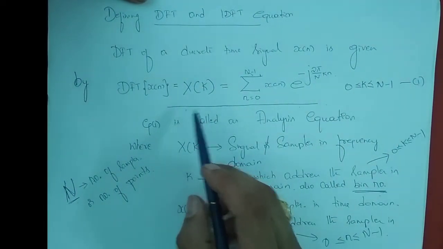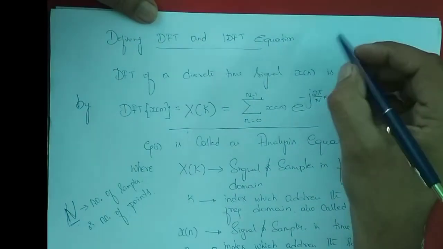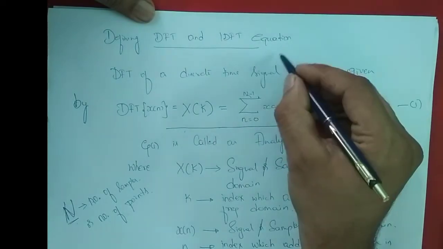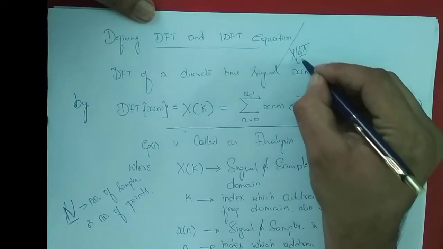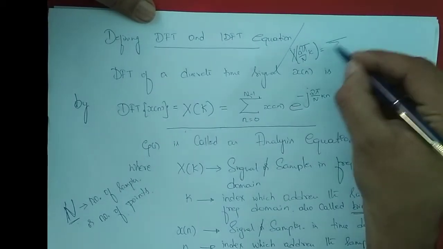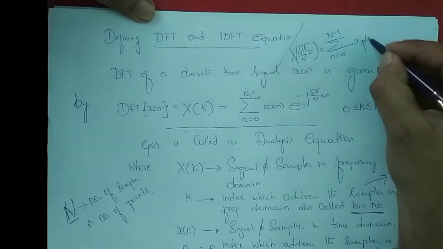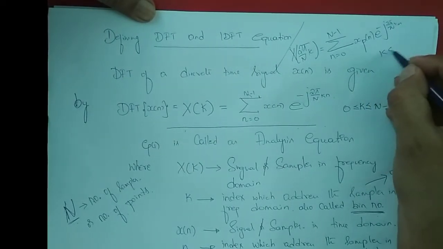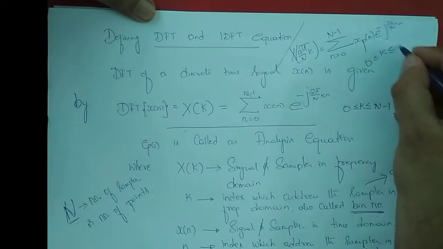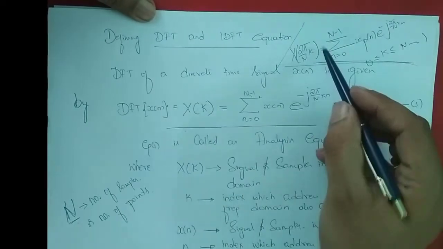From where did we get this equation? We already derived it, right? In frequency domain sampling, what was the equation we had? I'll write it here. X of 2 pi by N into k is equal to summation n varying from 0 to N minus 1 x p of n e power minus j 2 pi by N into kn, where k is varying from 0 to N minus 1. So we know this equation, right? Just compare these two.